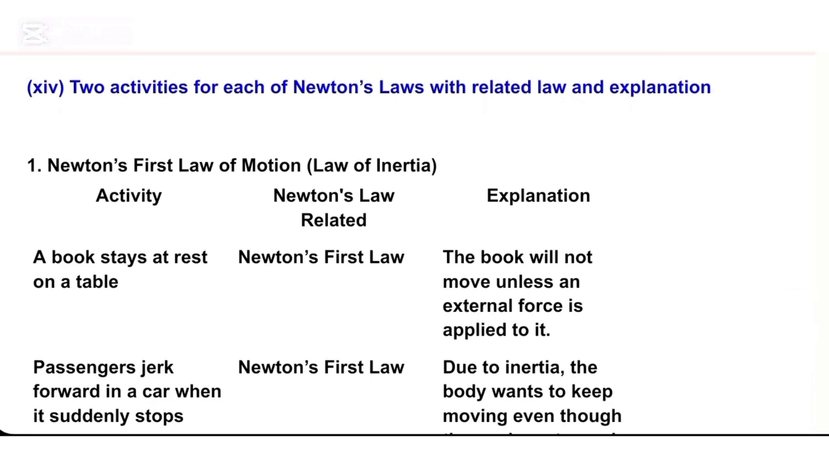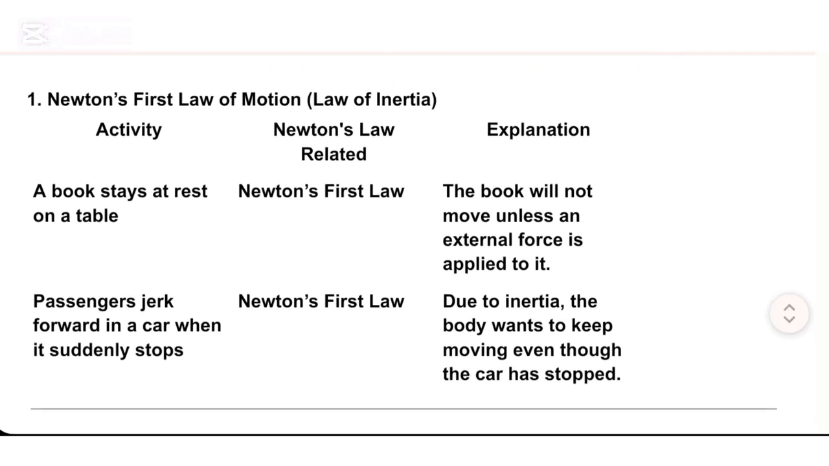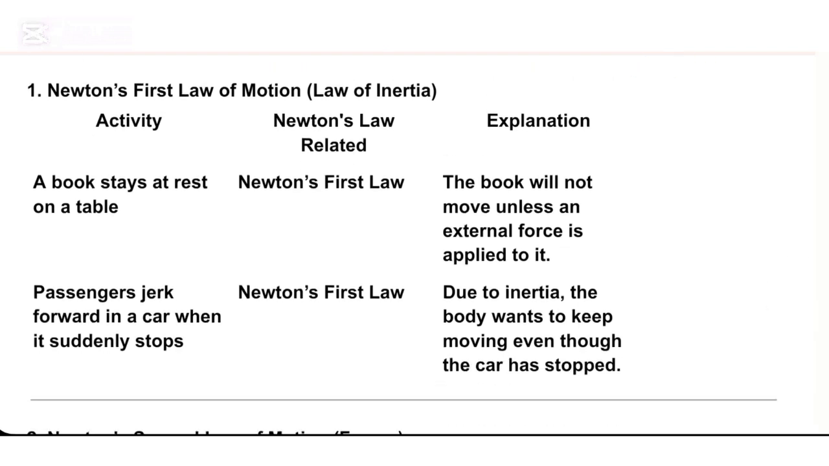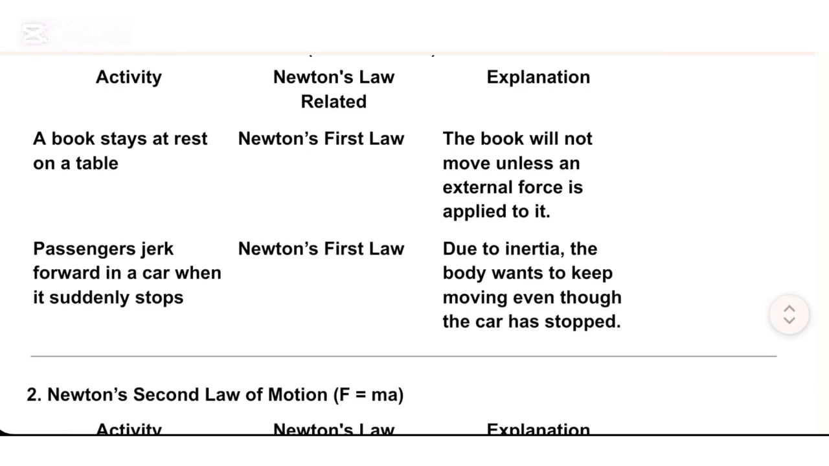XIV. 2 activities for each of Newton's laws with related law and explanation. 1. Newton's first law of motion, law of inertia. Activity: a book stays at rest on a table. Newton's first law: the book will not move unless an external force is applied to it. Passengers jerk forward in a car when it suddenly stops. Newton's first law: due to inertia, the body wants to keep moving even though the car has stopped.